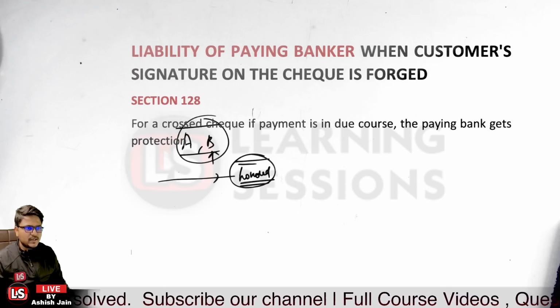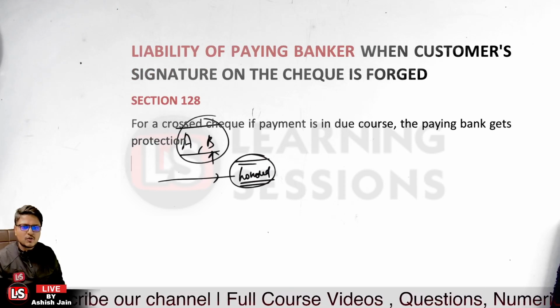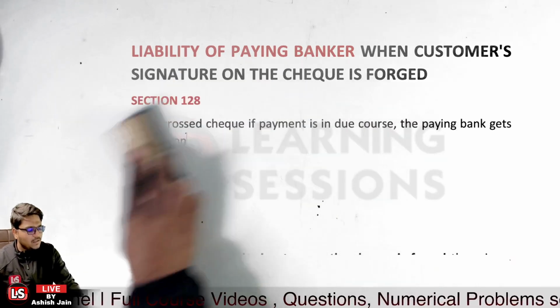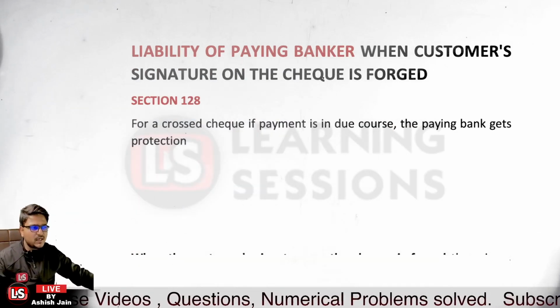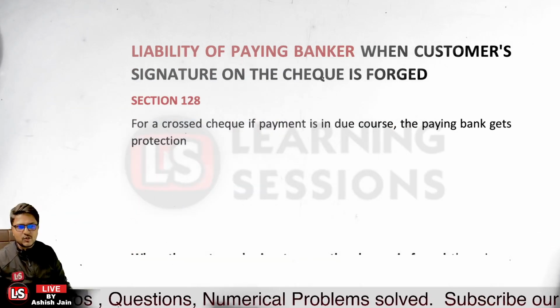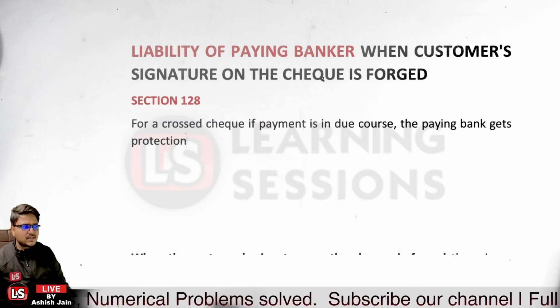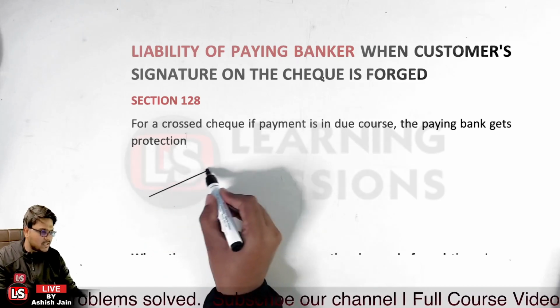And further, it is related to Section 128, which says for a crossed check, if the payment is in due course, the paying bank gets protection. What does it indicate? It indicates that the paying bank received a crossed check.